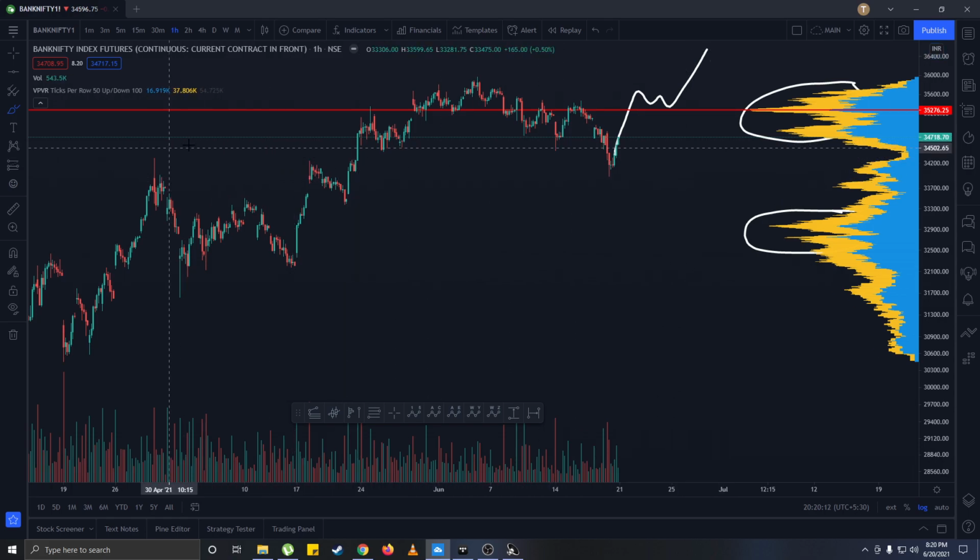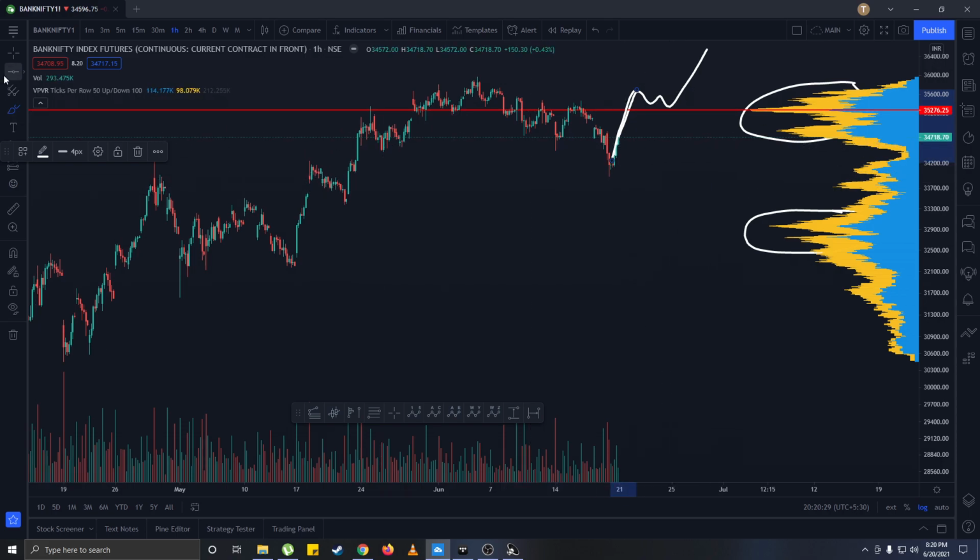This is same as Nifty. In Nifty we have 15,800. Here we have 35,275. So we have to wait till 35,275 before we can go long.